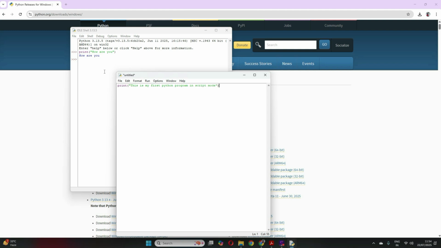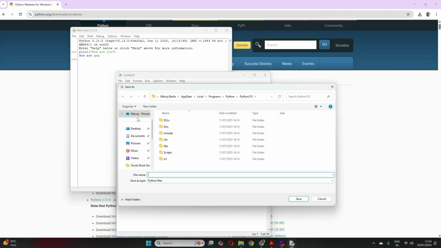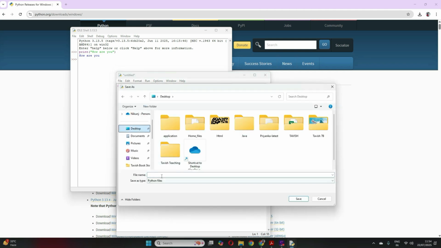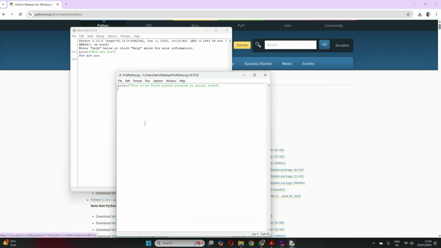Now I can save this. Like I told you, in interactive mode we cannot save, but here we can save. So just go to file, save as. Wherever you want to save, you can click on that and write the name, my first Python. Then save it. I saved it.